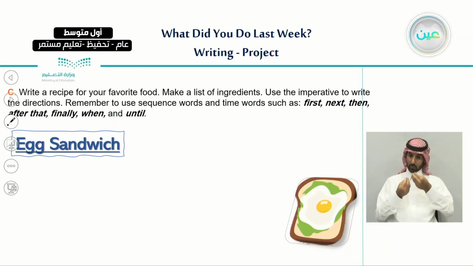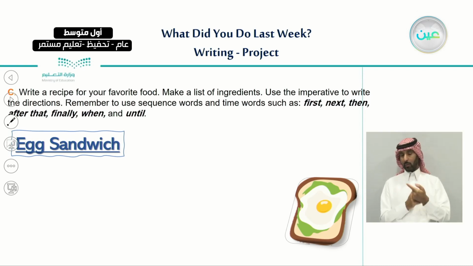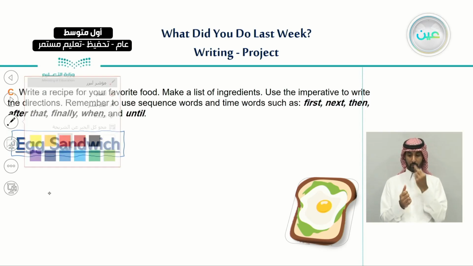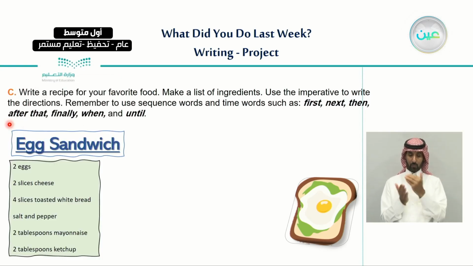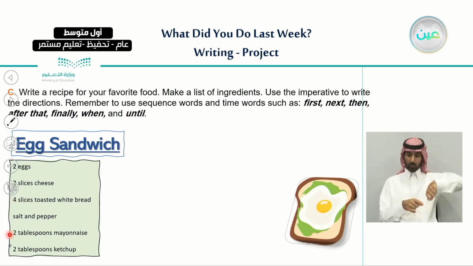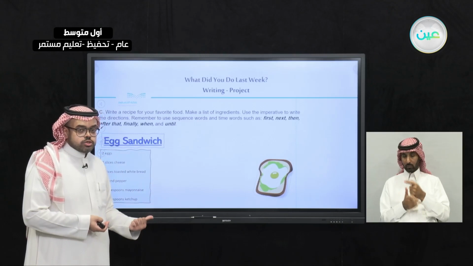So now I'm going to answer this question step by step. My favorite food is egg sandwich. So, a list of ingredients. Here are the ingredients that I'm going to use, which are 2 eggs, 2 slices cheese, and 4 slices toasted white bread, and salt and pepper, and 2 tablespoons mayonnaise, and 2 tablespoons ketchup. So these are the ingredients that I'm going to use when I want to make an egg sandwich.